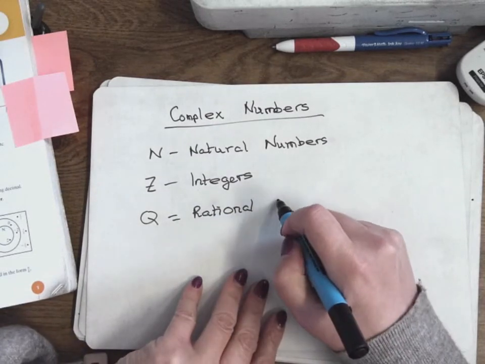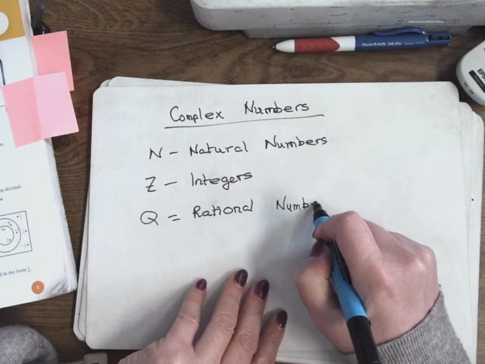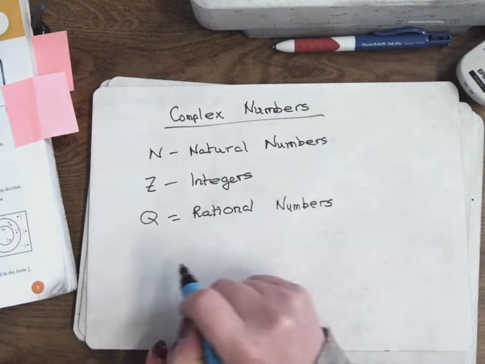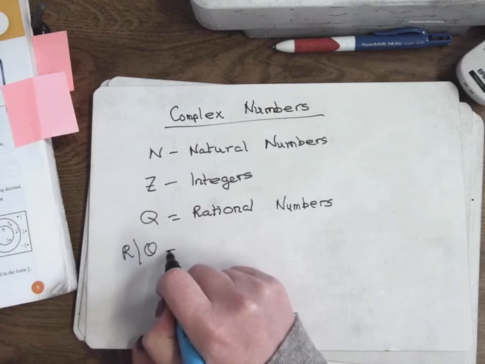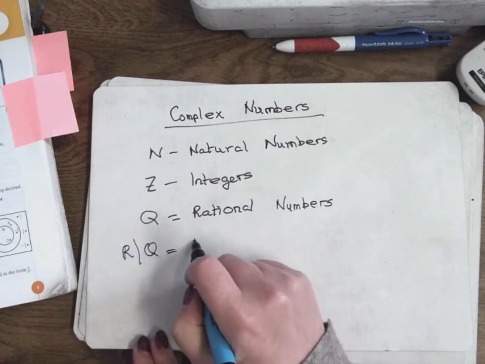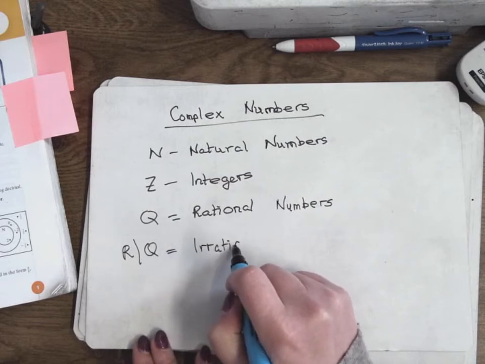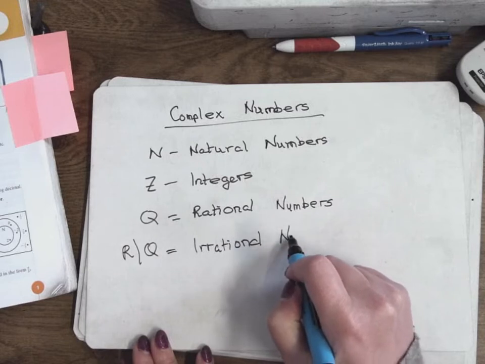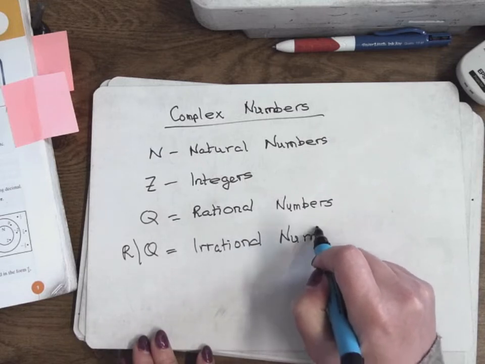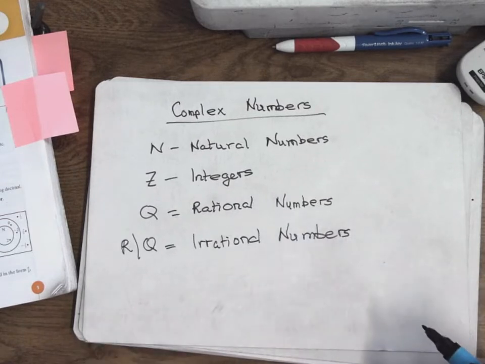Numbers, anything that can be written as a fraction, which is nearly all numbers. I'll explain what R is in a minute. R less Q are the irrational numbers. So irrational numbers don't have their own letter at all. Someone deemed them not important enough to get their own letter. An irrational number is a number that cannot be written as a fraction, as in a decimal that goes on forever.